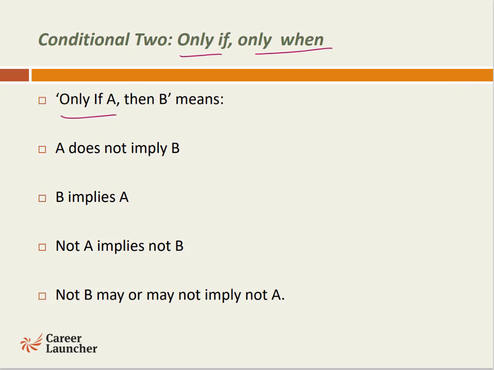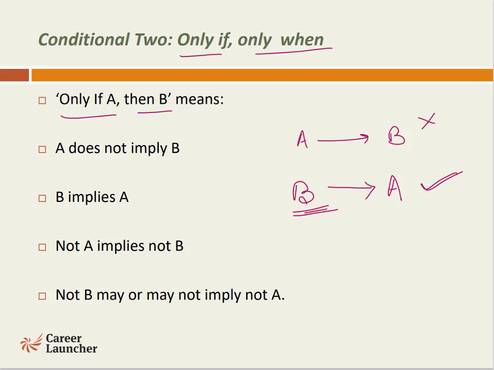Moving on to the second connective, which is defined as only if and only when. Now, only if A then B implies, here the situations will differ slightly from the earlier case. A does not imply B. So if A is happening, A is a cause, and we say if A has happened, B has definitely happened. This can be true and cannot be true, so this is not a surety thing. But B is happening only if A is happening. So if we see event B occurring, this definitely leads us to believe that A must have happened. So this is a sure thing.